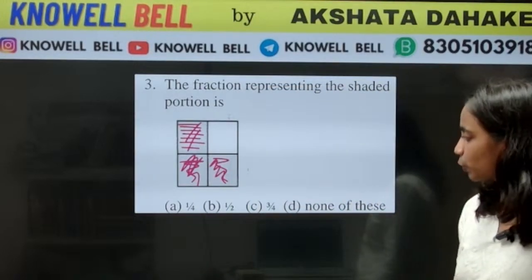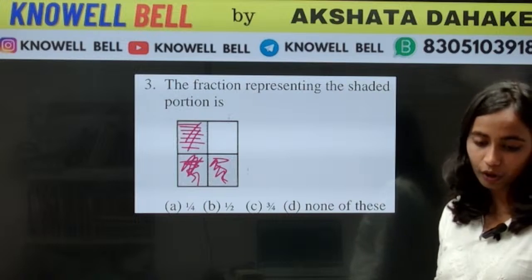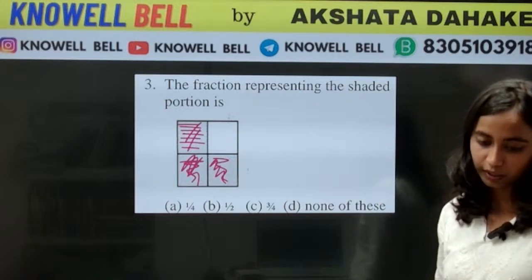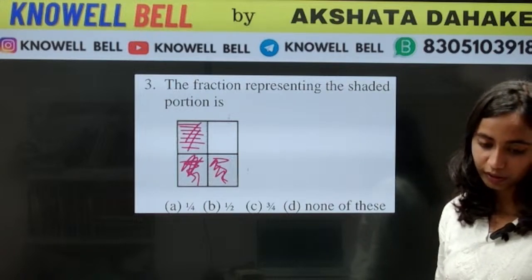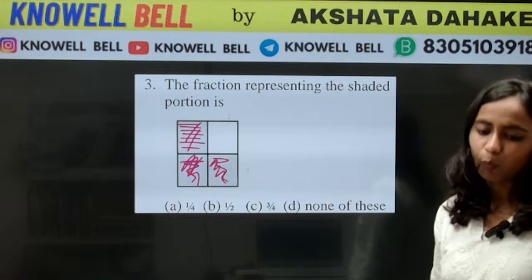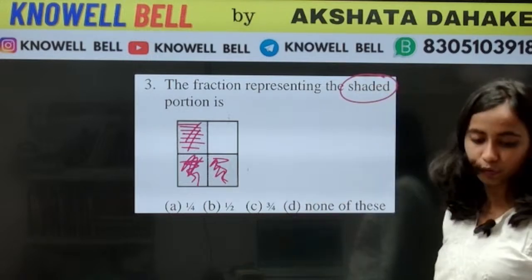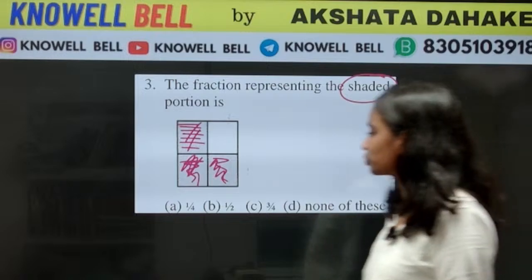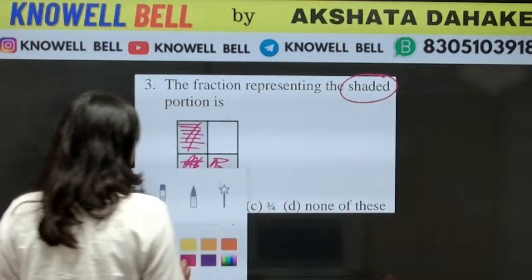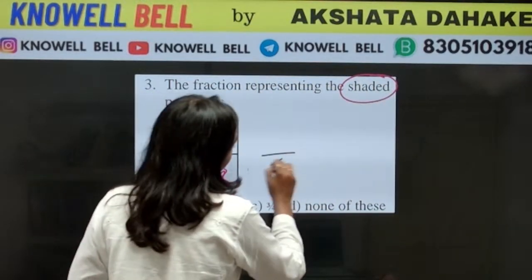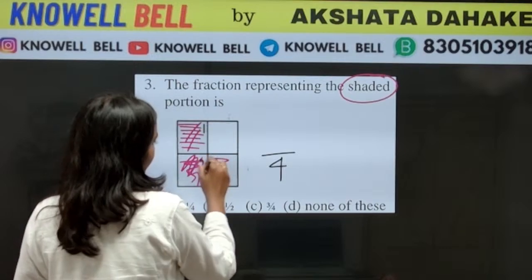What will the fraction be? 1 by 4, 1 by 2, 3 by 4 or none of these? 3 by 4. Correctly said. Good Namita, good Harshita, good Kanishka. Why 1 by 4, Kavya? We have to tell the shaded portion, which fraction represents the shaded portion. First we will find the total. Total is 4. Shaded is how many? 1, 2 and 3.